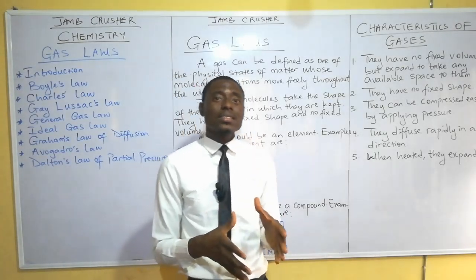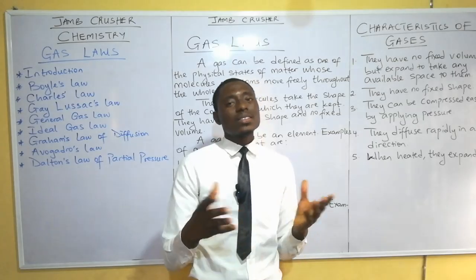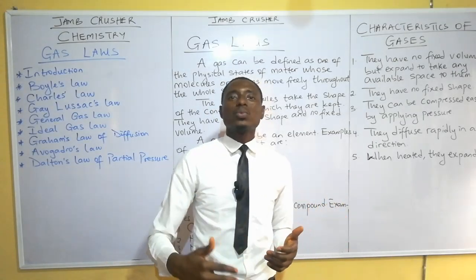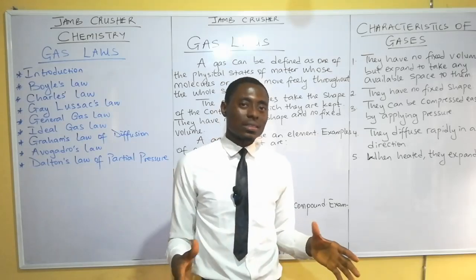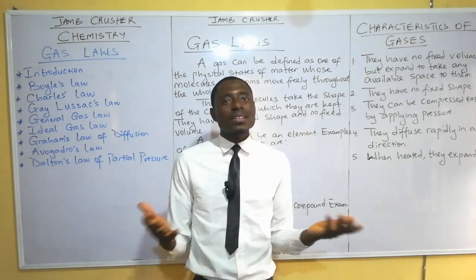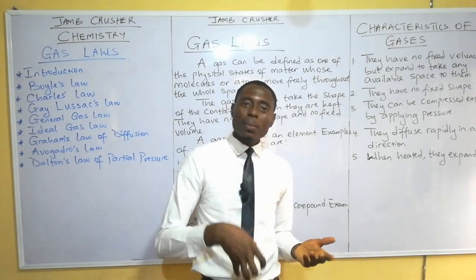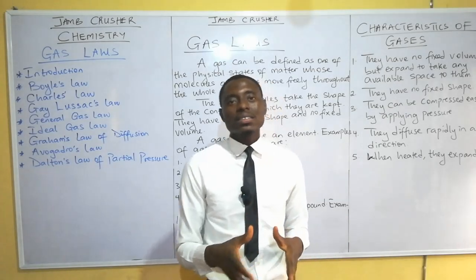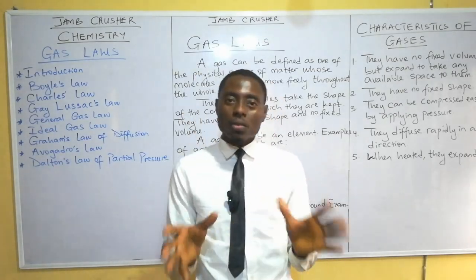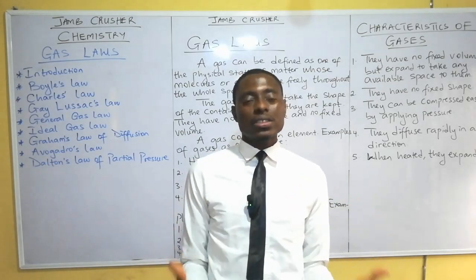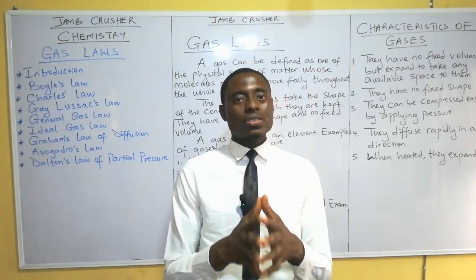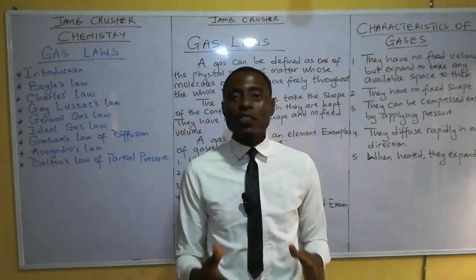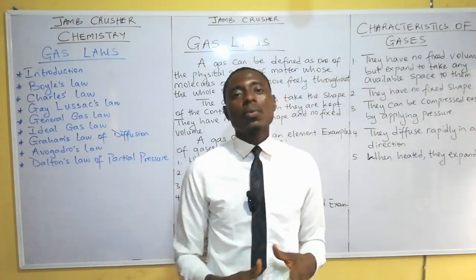If you put the gas inside, let us say, a circular bowl or a circular container, then the gas will take the shape of the circular container. If you put the gas inside a rectangular container, then the shape of the gas will be that of the rectangular container. That is, the shape of the gas is dependent on the container housing the gas. A gas does not have a fixed shape. It's just like a liquid. A liquid also does not have a fixed shape. It takes the shape of the container.